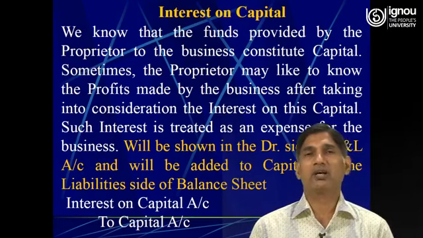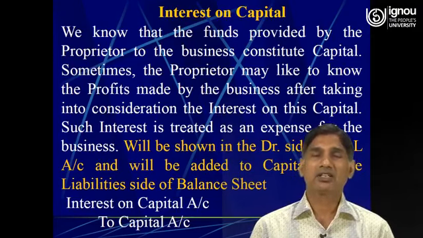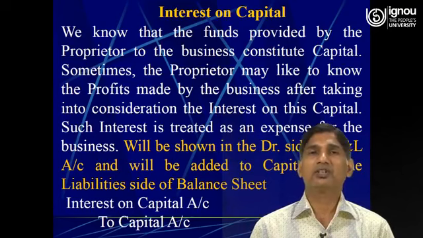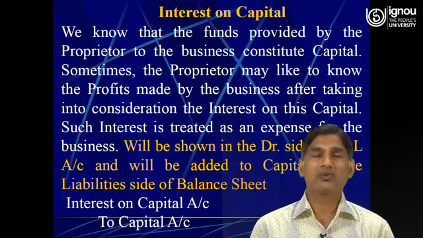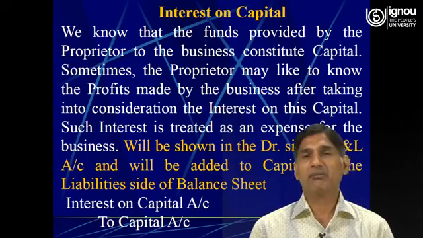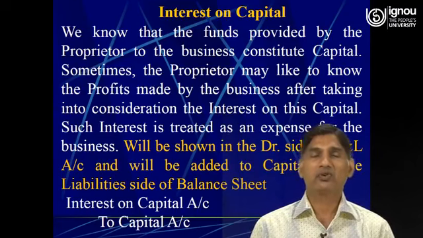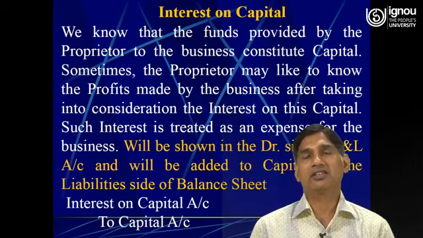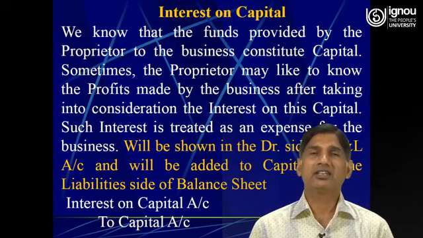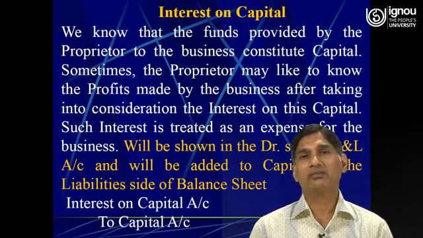because interest on capital is an expense for the business. Therefore, according to the rationale of the nominal account, we debit all expenditure and losses, and capital is a personal account. Therefore, we applied the rationale of the personal account, debit the receiver and credit the giver. So here the proprietor is the giver, therefore his account has been credited.